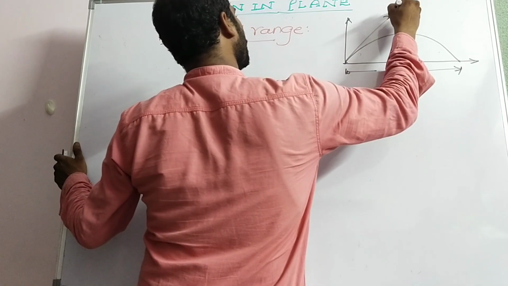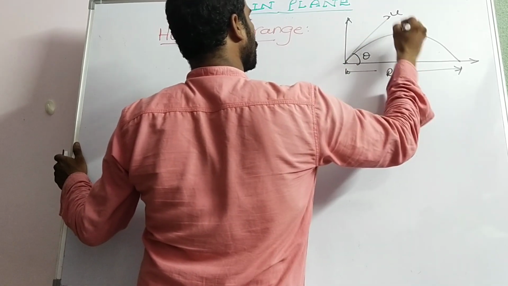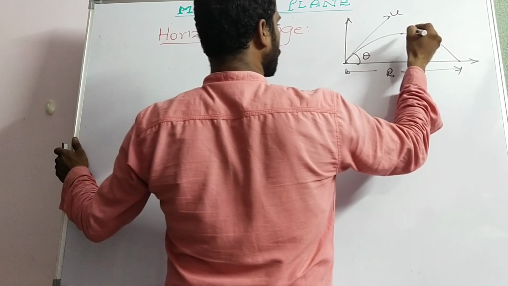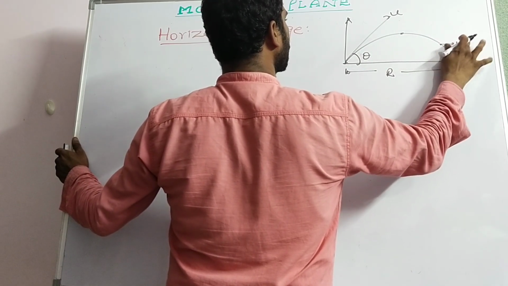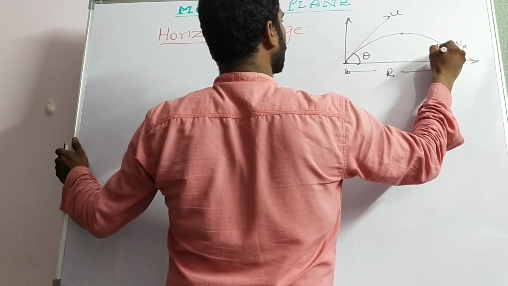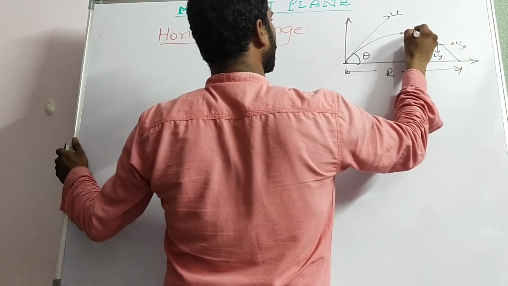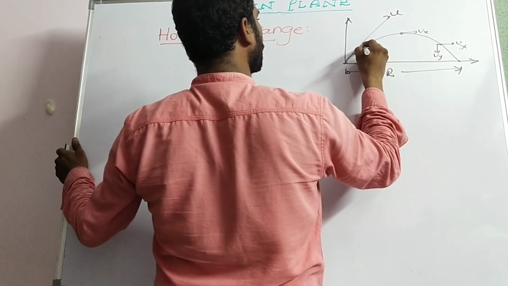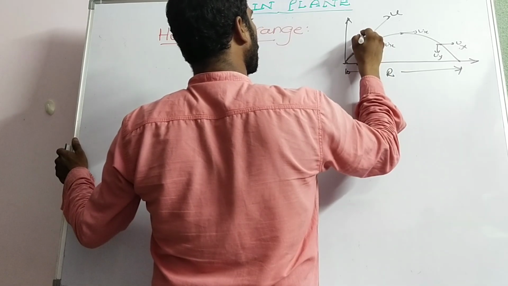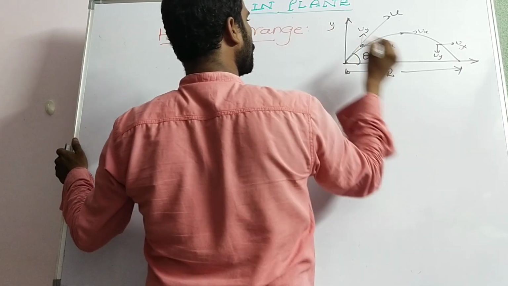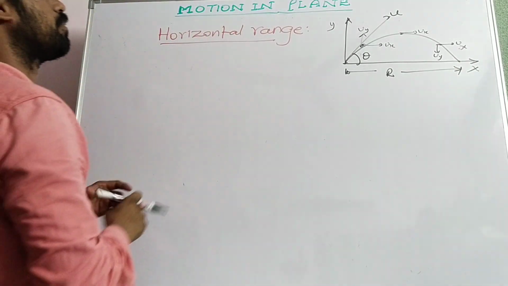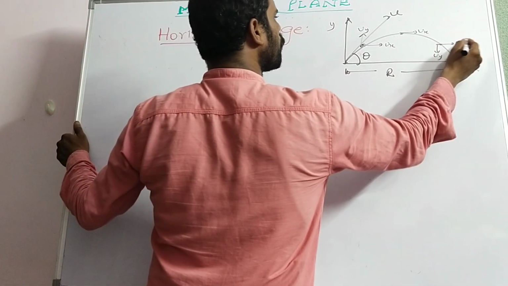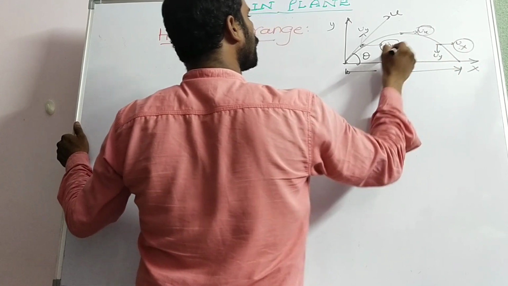Let us consider a body projected with initial velocity u that reaches, of course, the maximum height. At every point we can find ux as well as uy. Ux is the horizontal component, uy is the vertical component. This is the y axis, this is the x axis. Now, while moving in the horizontal direction, the body moves only due to the horizontal component of velocity, you know.